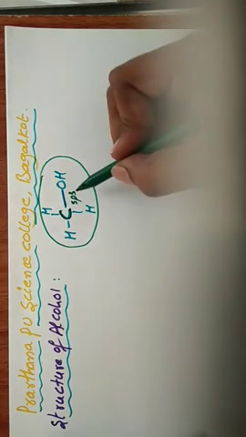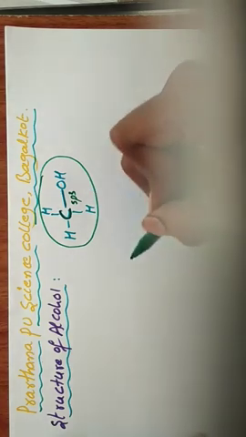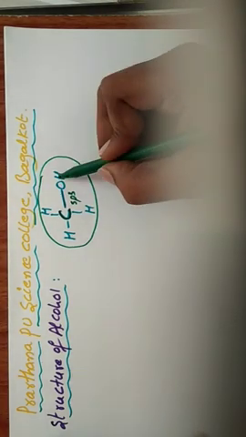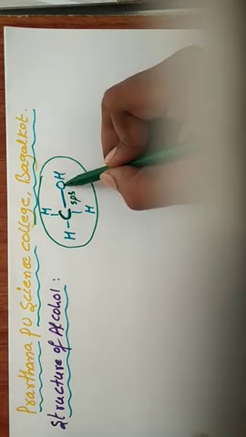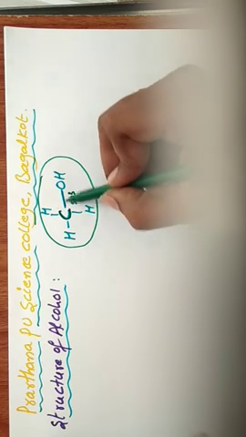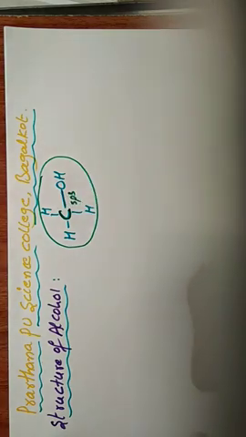Not only this example, in any alcohol molecule the OH group oxygen atom is directly bonded with carbon by a sigma bond, that means a single bond.